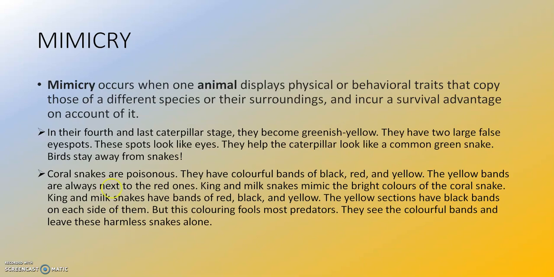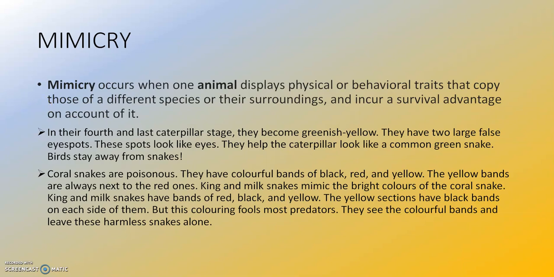Now we come to mimicry. Mimicry occurs when one animal displays physical or behavioral traits that copy those of a different species or their surroundings and incur a survival advantage on account of it. That means the animal tries to pose. Mimicry in simple terms means when you are trying to act like someone or somebody. So the animals here also try to copy somebody or a different species or their surroundings.